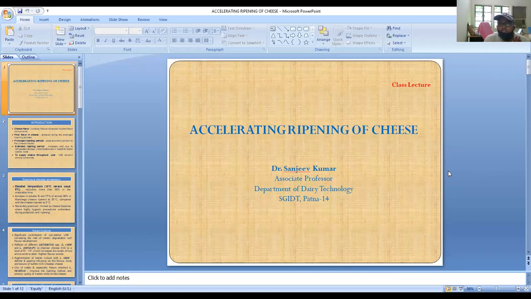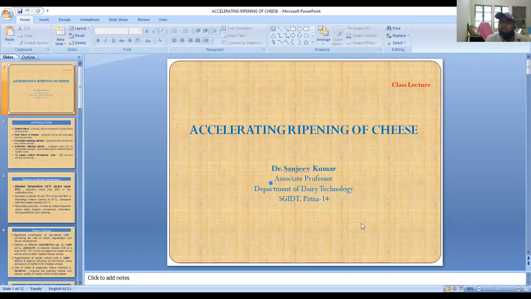Yesterday we actually discussed what ripening is and how ripening helps in reducing the time for proper flavor development in the cheese. So we have already told you that the main objective of ripening of cheese is to reduce the cost of production, because when we ripen the cheese in a cold room, it needs refrigeration, and refrigeration needs energy.